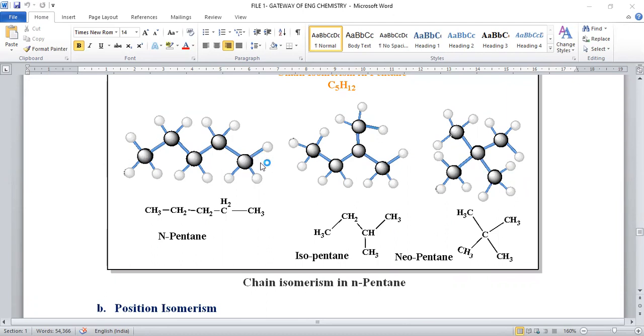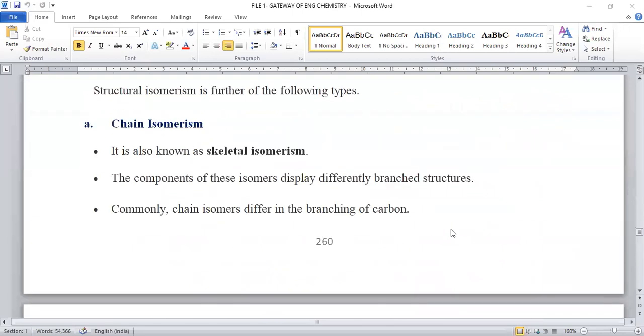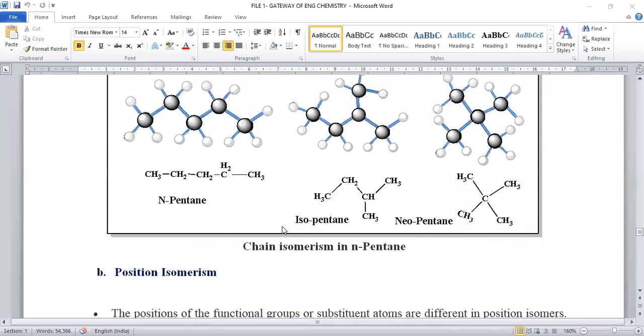N-pentane is of 5 carbon chain. Isopentane is of 4 carbon chain with 1 methyl branching, and neopentane will be of 3 carbon chain with 2 methyl side chains. This is a kind of chain isomerism. Molecular formula will be same, but chain branching will be differed, right?